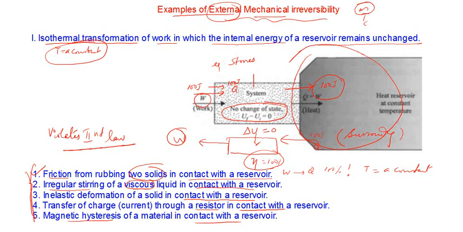So now, having discussed these examples, we'll discuss another category. Here it was isothermal transformation, and we will discuss another case where there is adiabatic transformation. These are some examples. We'll just see.